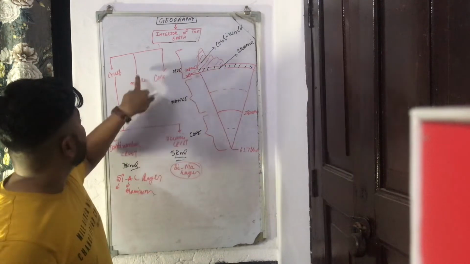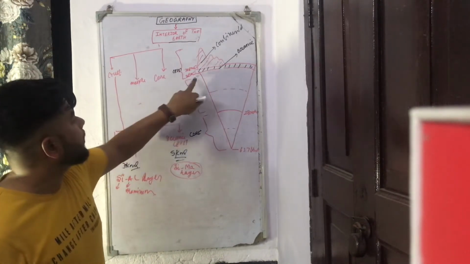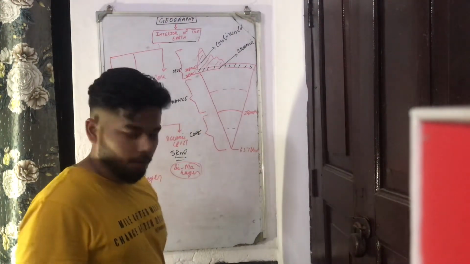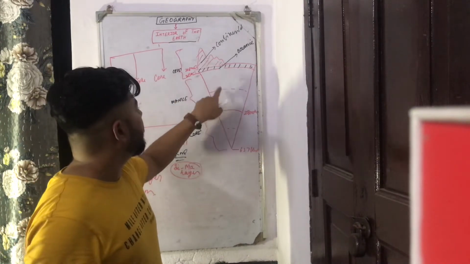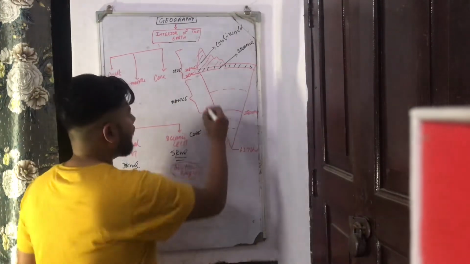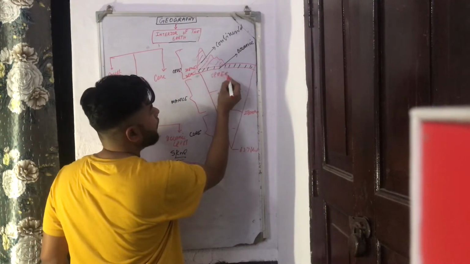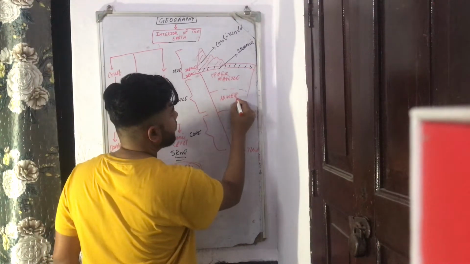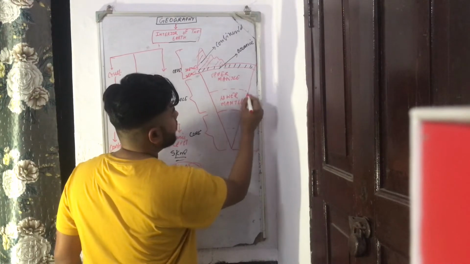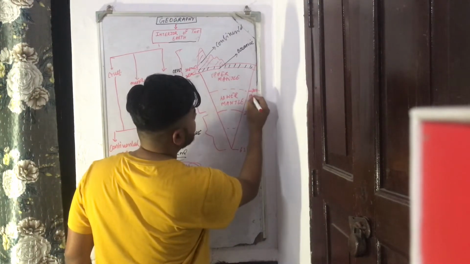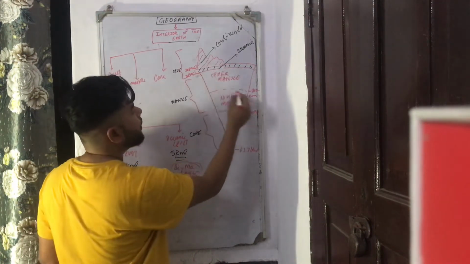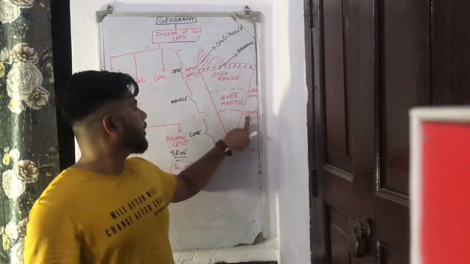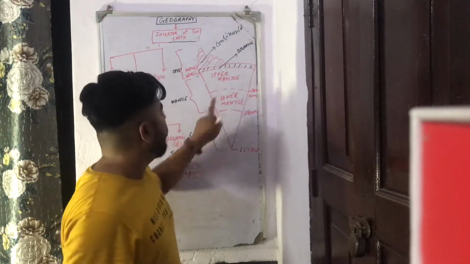Now the second layer of our earth is the mantle. The mantle starts from 35 kilometers in depth and goes to around 2900 kilometers. The mantle is further divided, as you can see over here, into the upper mantle and the lower mantle. So we can say that the depth from 35 kilometers to 700 kilometers is the zone of the upper mantle, and from 700 kilometers to 2900 kilometers is the lower mantle.